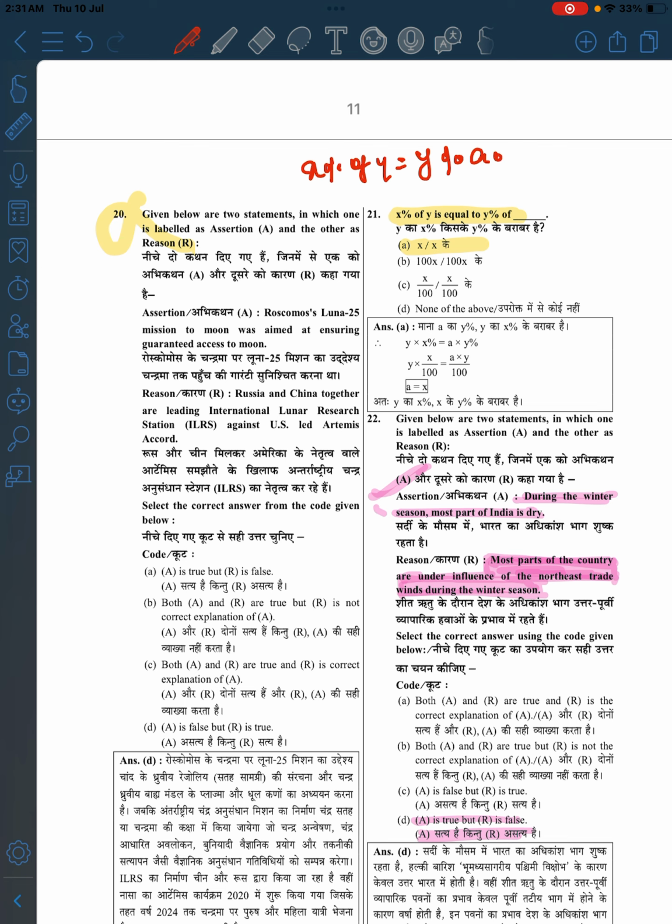So a is equal to x into y by 100 divided by y into 100. So this is equal to x. So a is equal to x. Yes, this is correct.